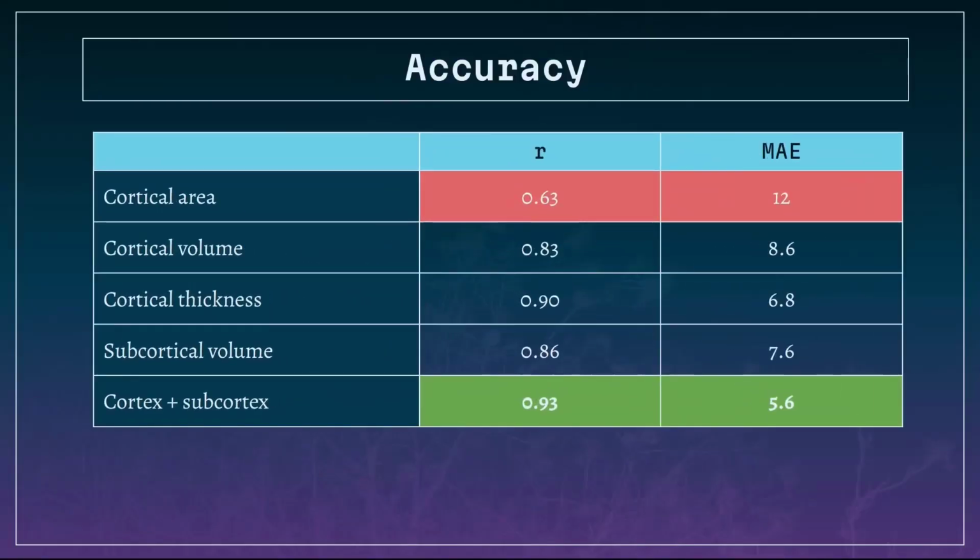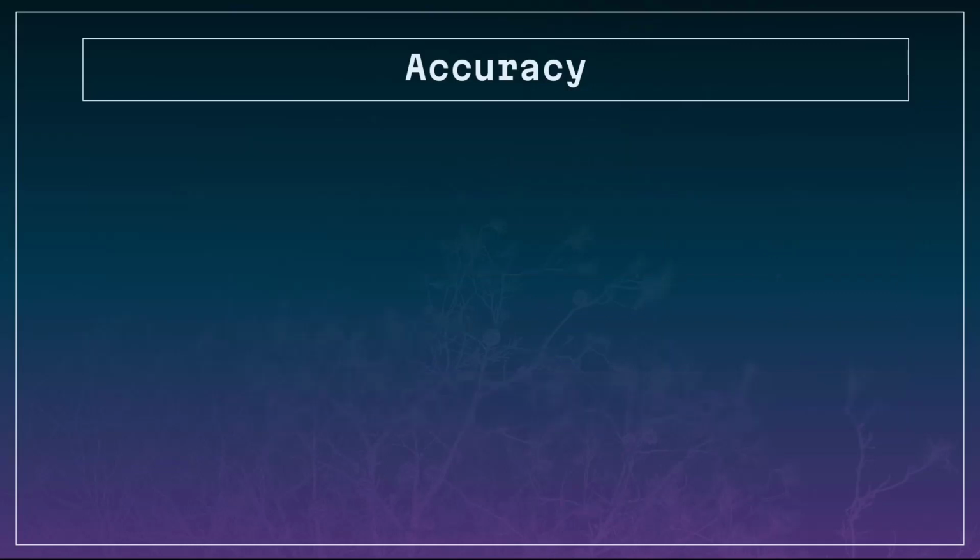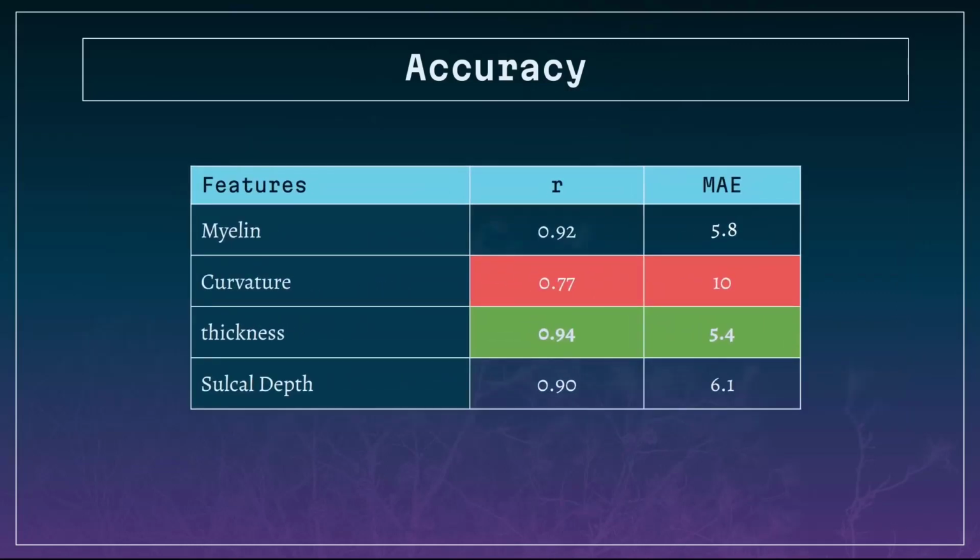For the results, I should mention that we observed cortical area has the worst accuracy in our study, and the combined measure that uses all cortical features, including cortical area, cortical volume, and cortical thickness, plus subcortical volume, has the best accuracy. In the vertex-wise features, I should mention that curvature has the worst accuracy and vertex-wise thickness has the best accuracy.